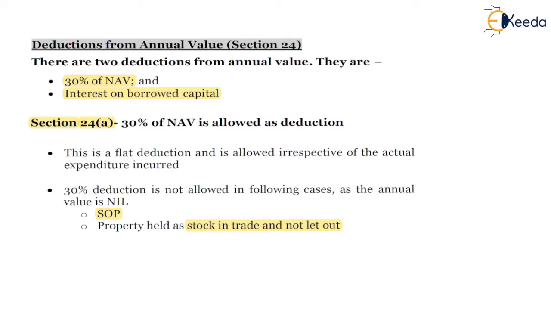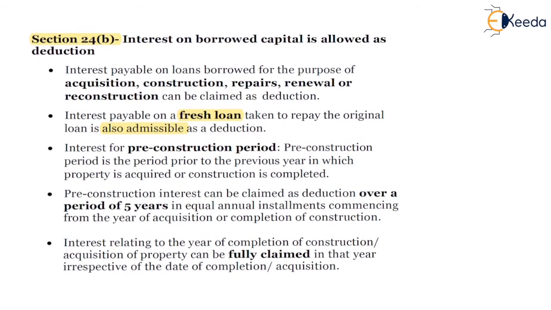Second is interest on borrowed capital. There are two types of interest: first on self-occupied property and second on let-out property. On self-occupied property, there is a cap of 2 lakhs. On let-out property, there is no such cap. Also, in the case of SOP, if the loan is on acquisition and it is before 1st of April 99, then there is a cap of 30,000, and after 1st of April 99, there is no such cap.